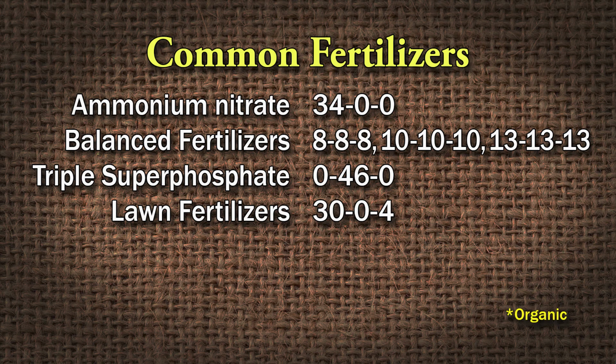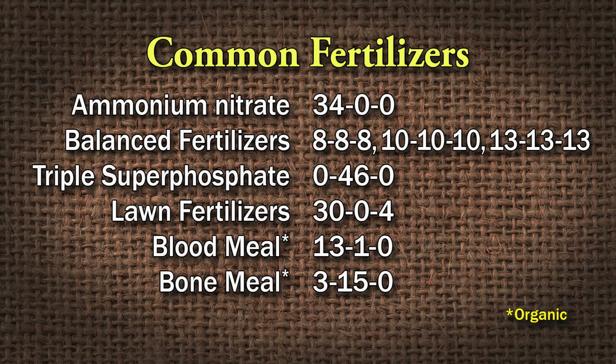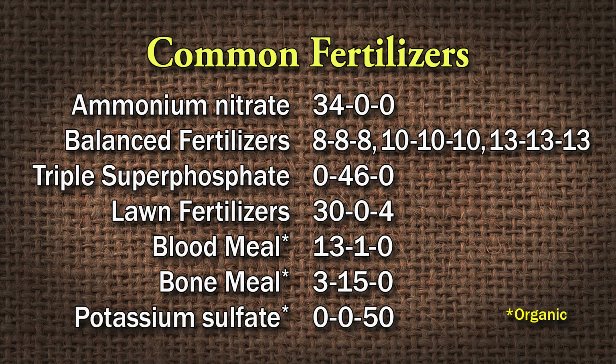You also have some organic fertilizers. Blood meal is 13-0-0. Bone meal is 3-15-0. And potassium sulfate is 0-0-50. Wow, 50. That one may or may not be organic.